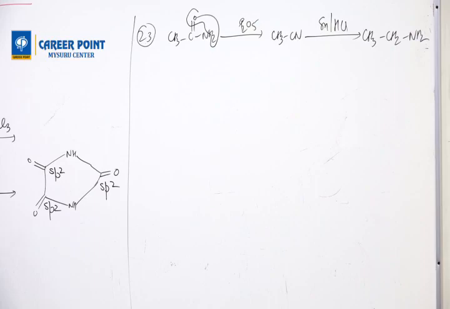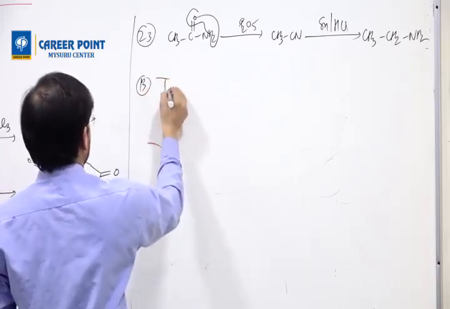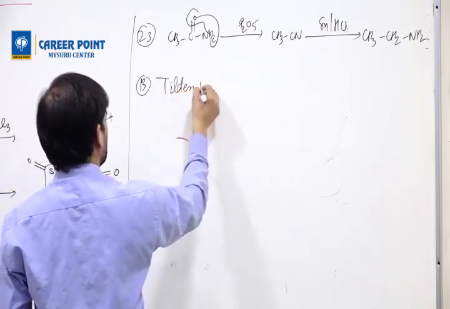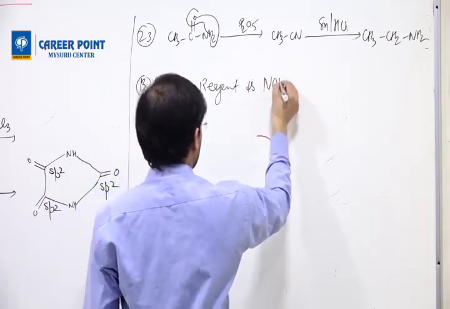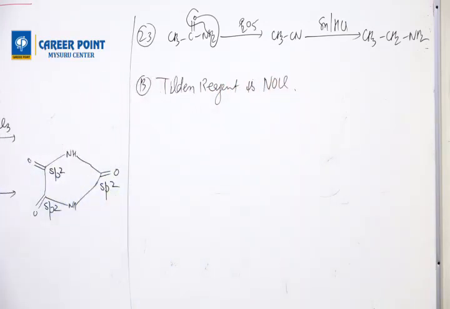Question number 13. Tilden's reagent is NaCl. This you have to memorize. I told you this in a class. Tilden's reagent is NaCl. Okay, nitrogen compound is also done. Then benzene we have done. Then we get the next chapter as aniline.